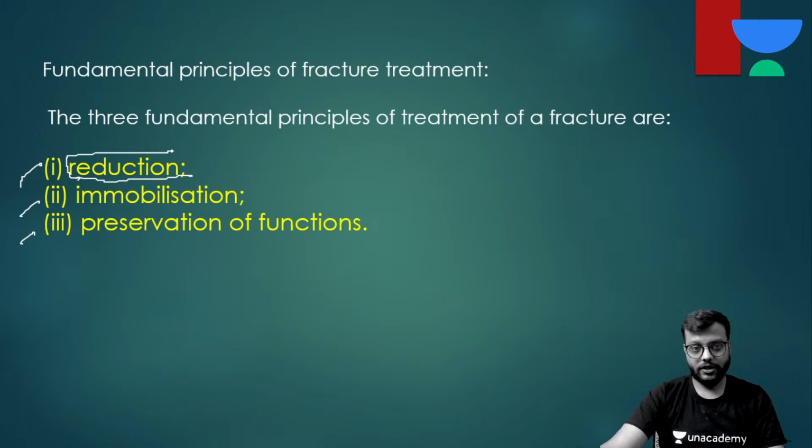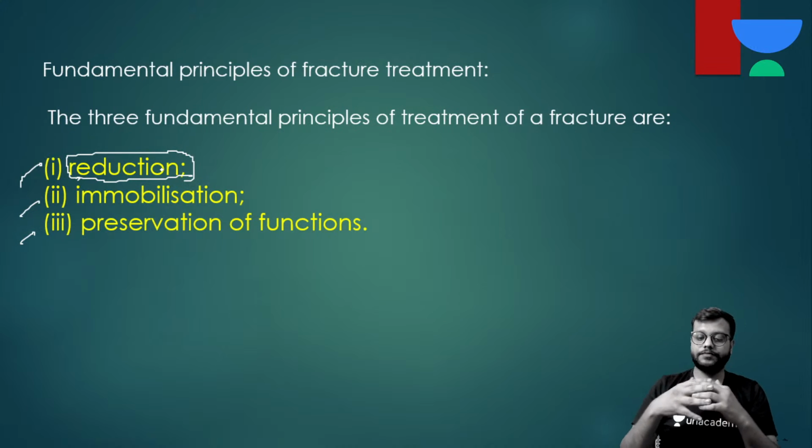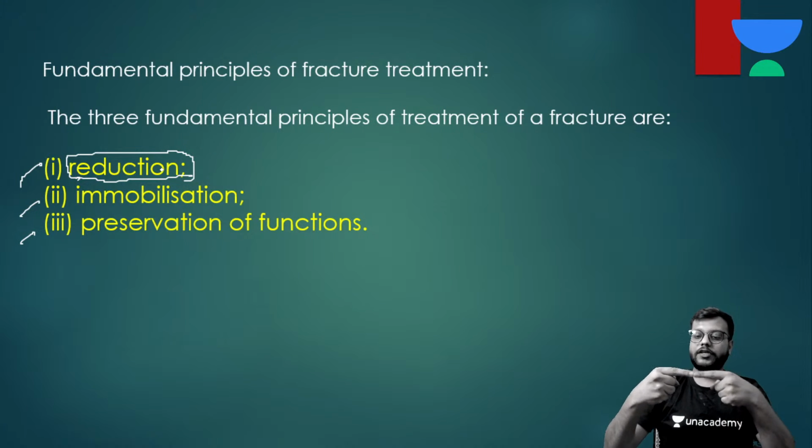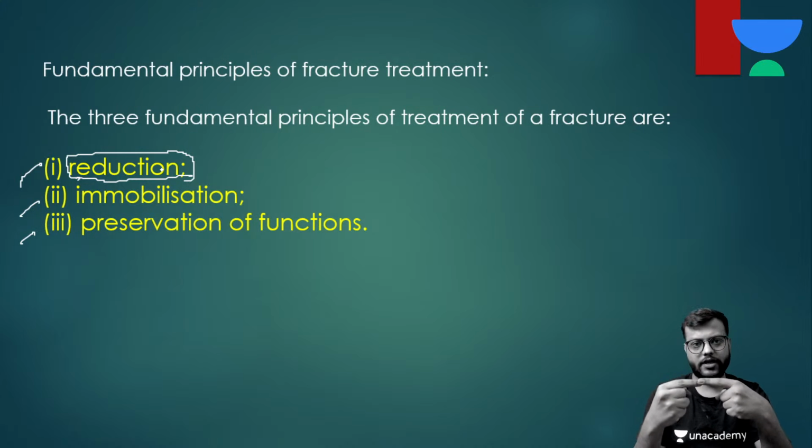Now what is reduction? See, if this is a bone and it is fractured, and the part is displaced like this, so union हो जाएगा, but there will be shortening of the limb as well as there will be malunion and deformity, and it will hamper the functions of the joint and the patient lifelong.